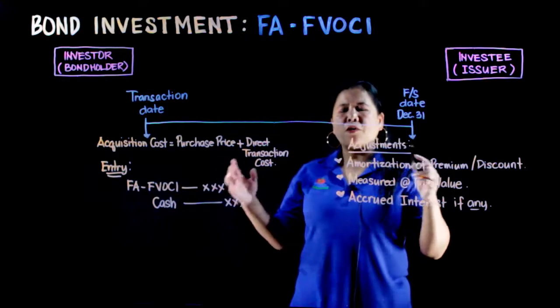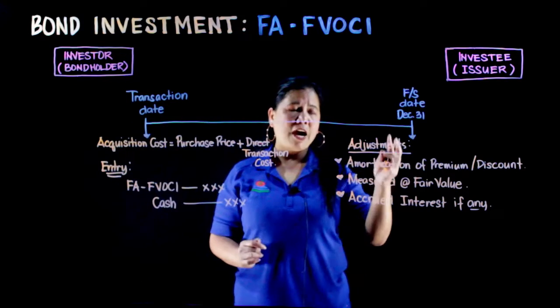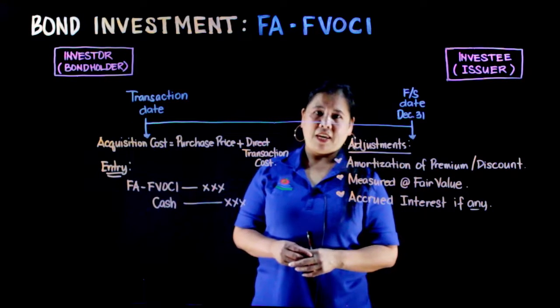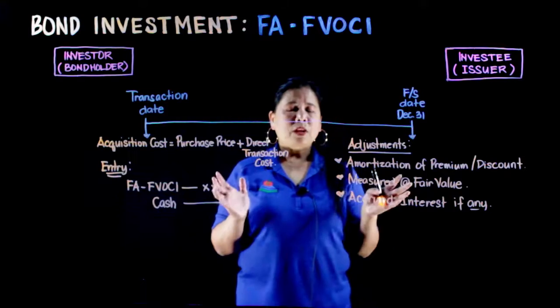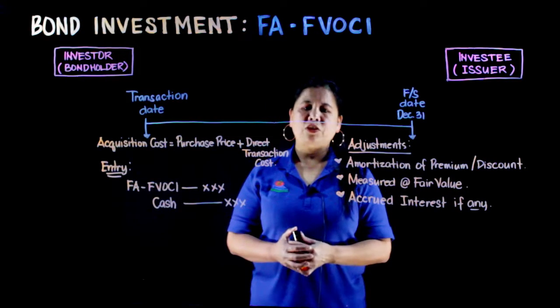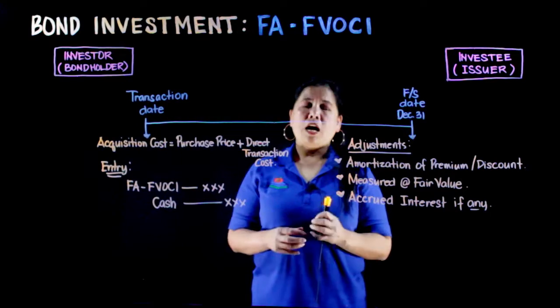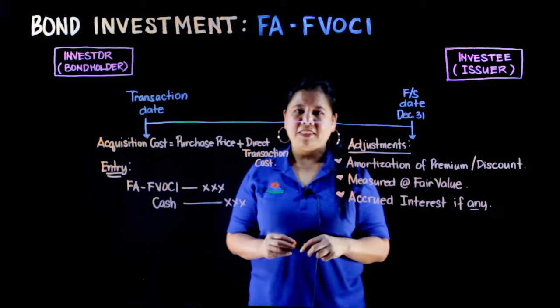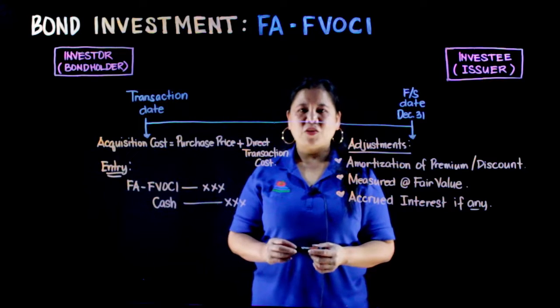So, ganito ang ginagawa natin from the transaction date up to our financial statement date. Then, magpe-present ako ng practice questions and isusolve natin yung practice questions na yan from transaction date up to the financial statement dates. At ito ang ating practice questions.